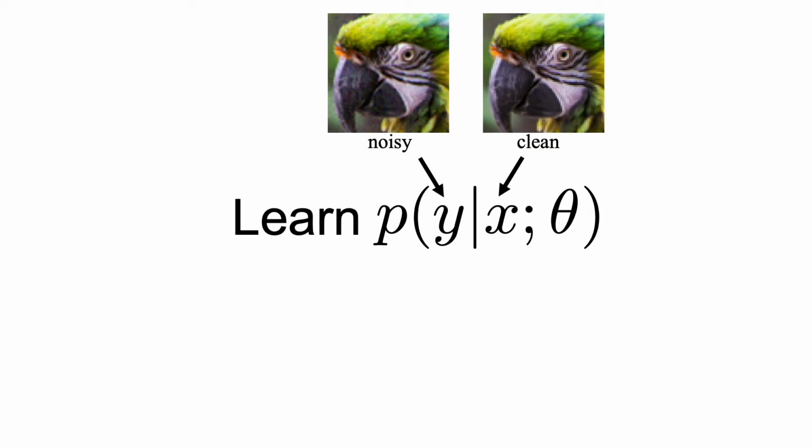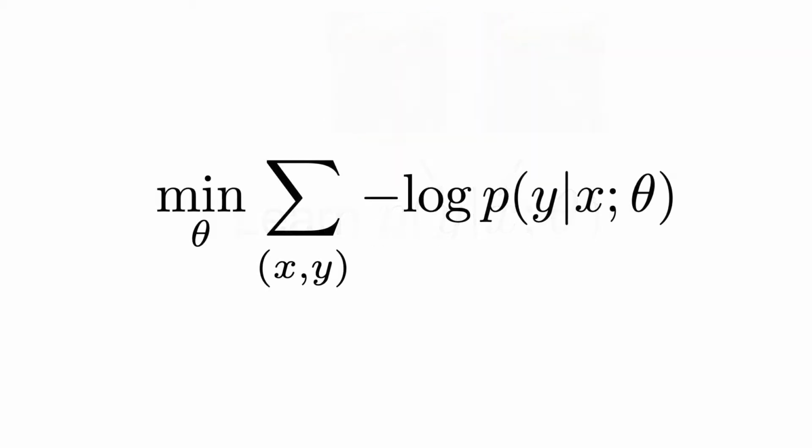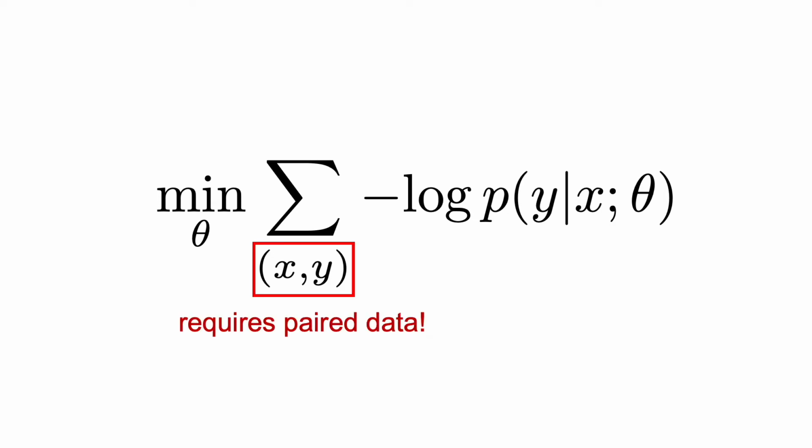So, how do we learn a degradation model from unpaired data? From a probabilistic perspective, a degradation model corresponds to a generative model for the conditional distribution of a noisy image Y given its clean counterpart X. Usually, conditional distributions are learned by directly minimizing the conditional negative log likelihood. However, this relies on paired data and cannot be applied in our case. Instead, we need to learn the conditional distribution just from its marginals. This is ill-posed in general and requires making assumptions.